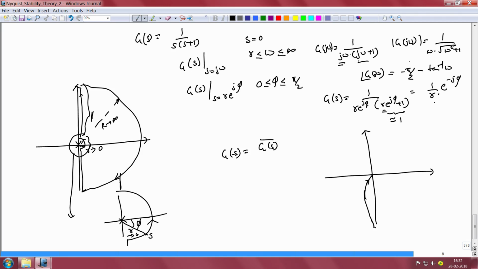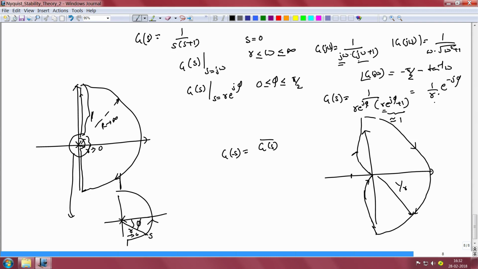Now, for the other part, the phase would start at 0 and go to minus pi by 2. So, that curve would look something like this, and the radius of this is going to be equal to 1 by small r. The full Nyquist plot is obtained by reflecting this Nyquist plot about the real axis. That is going to look something like this.